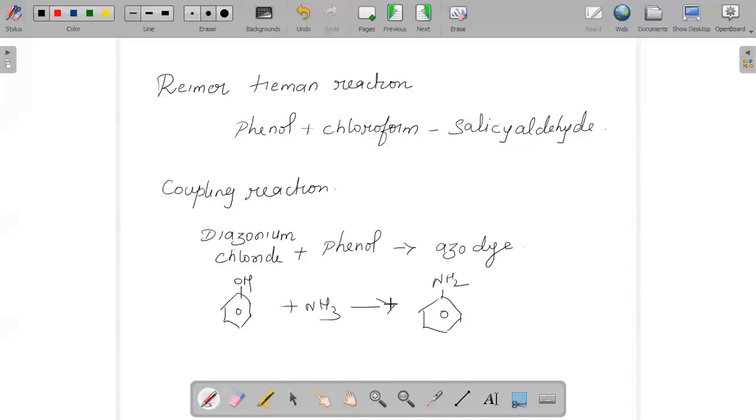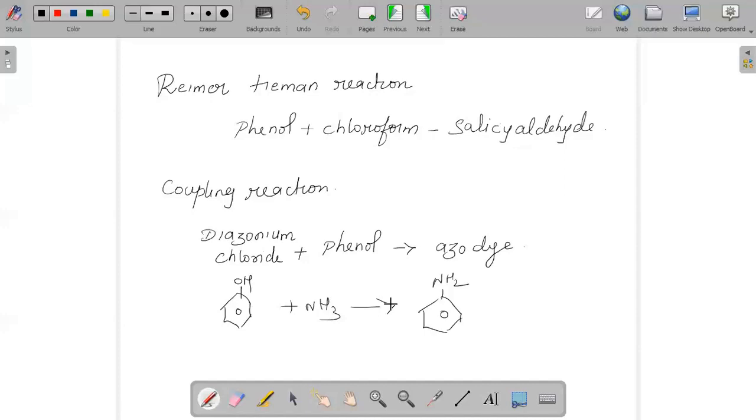If we react phenol with acid chloride, then we get phenyl ethanoate, and that reaction is called acetylation. So when you are studying the theory about phenol, it is very important to note the named reactions. Like acetylation, what is the product formed when acetylation takes place? We should be able to say that when phenol reacts with ethanoyl chloride, it will give you phenyl ethanoate.